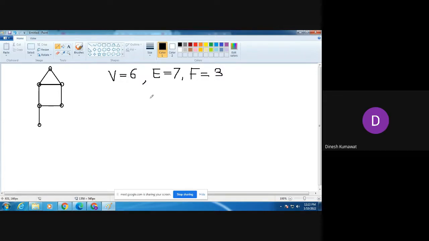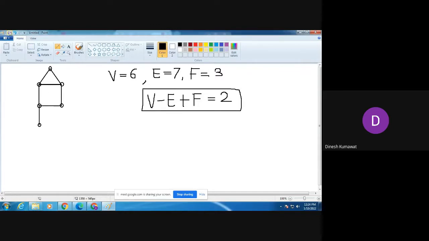Now let us check whether Euler's formula works: calculate V minus E plus F. The answer is 2, which means Euler's formula is satisfied.